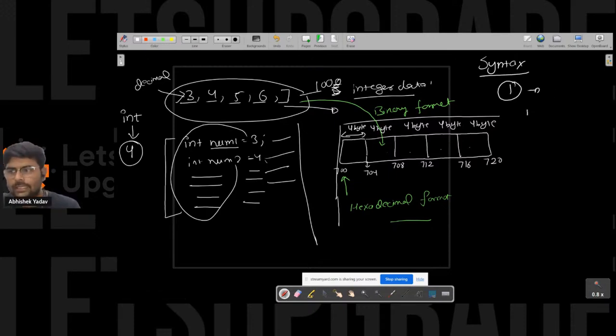You can write the data type first. Here the data type, what kind of data I want to store? I want to store integer kind of data. Okay, again all these things are in binary format.